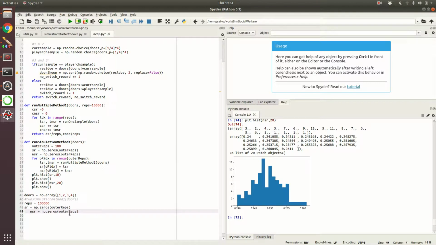Okay, so again we will move it into a separate method, but right now let's do it in the main thing. So reps will be here. Okay, so you're creating 2 arrays and you keep updating that array. So it's kind of similar to this. So anyway, let's run that.